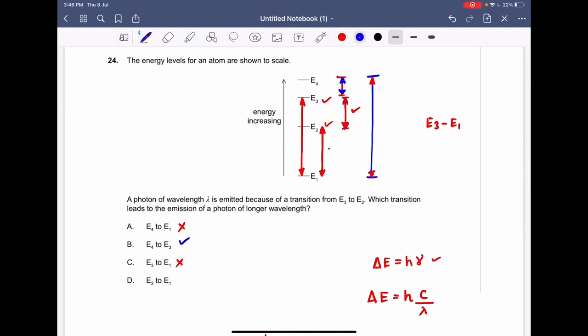So this transition will emit a photon of much smaller wavelength compared to E3 to E2. So this option will also be incorrect. So the correct option to your question number 24 will be option number B.